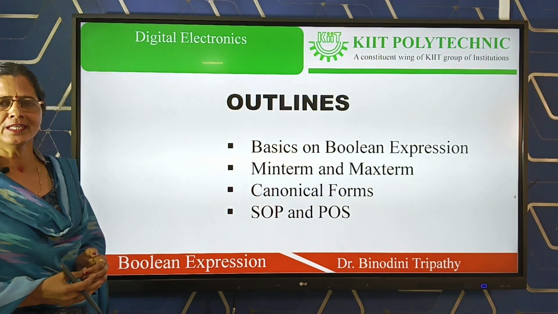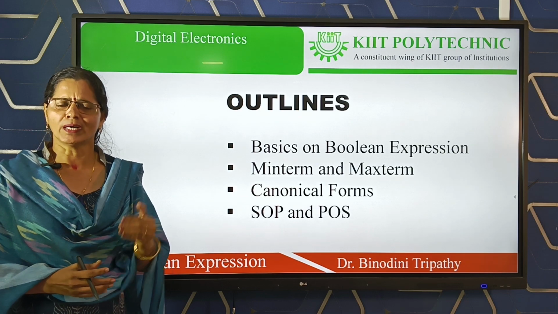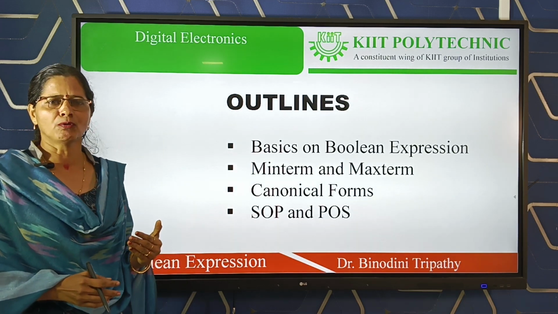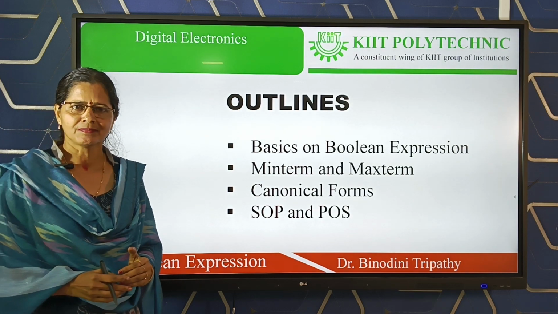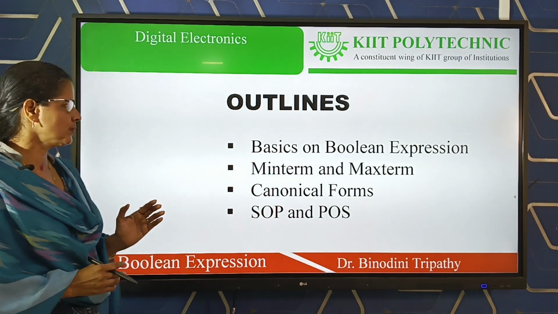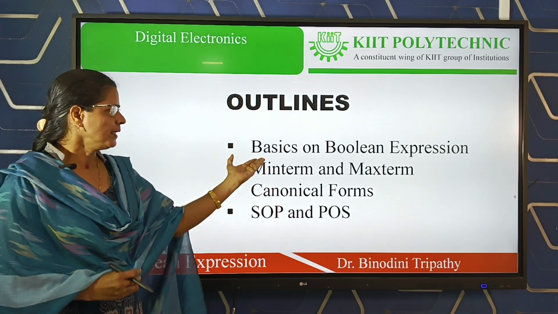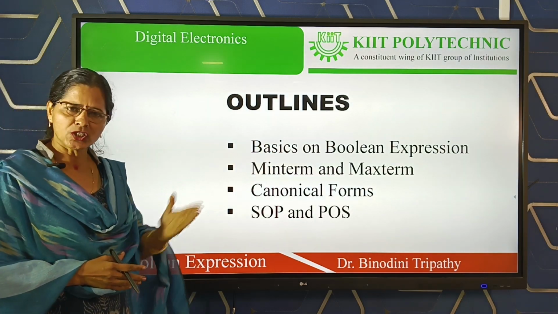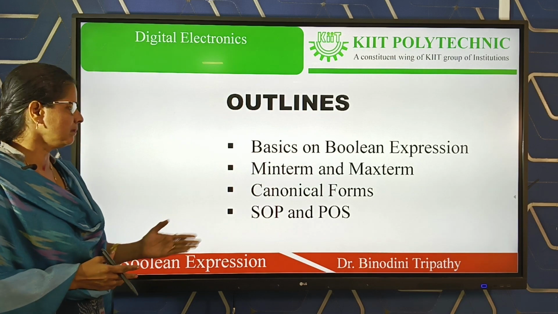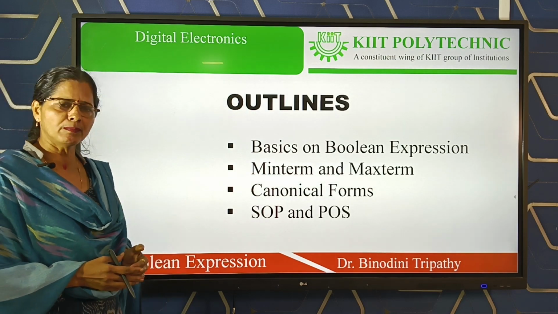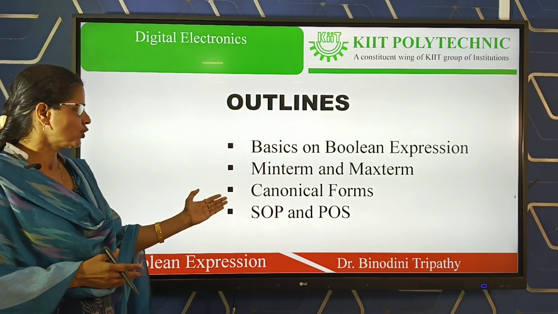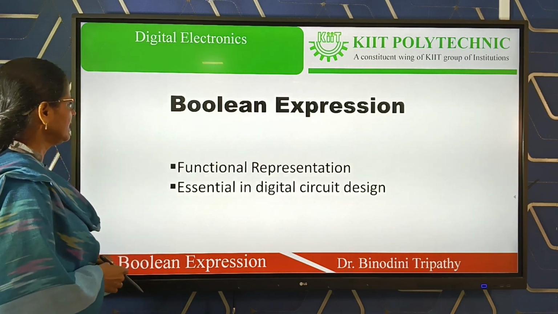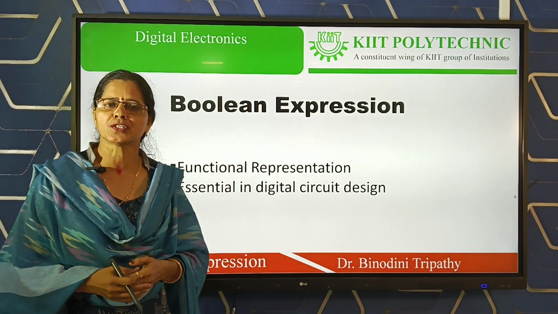Already we have finished just what a Boolean expression is in the previous class. But again, we start the detail about the Boolean expression in today's class. And mainly our focus for today's class is the basics of Boolean expressions, then minterm and maxterm. What is a minterm and a maxterm? Then what are the canonical forms, and what are SOP and POS? So let us start first of all with what a Boolean expression is.